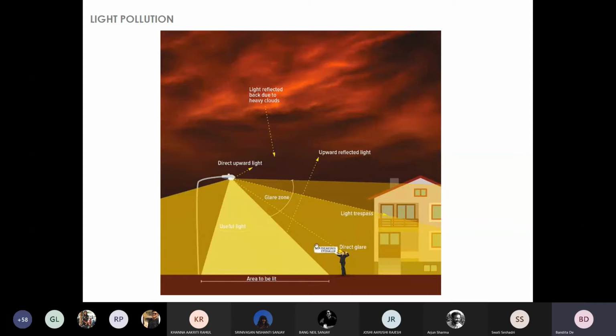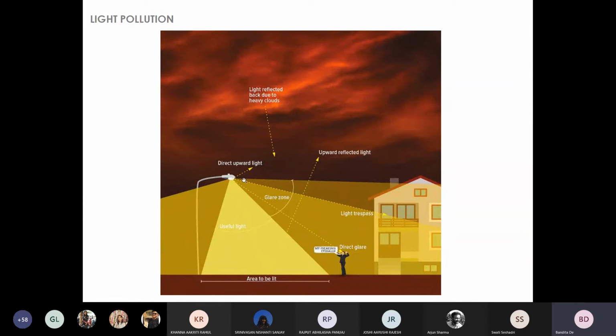Now, this is a very simple diagram to understand what I just spoke about. In a simple installation of a street lamp, this beam that falls towards the road is the light that is actually required. Anything in excess of this is creating light pollution. The additional glare zone that you see is trespassing into the neighboring house, causing the residents living here discomfort. They'll have to always keep their curtains or windows shut because of the light entering into their house.